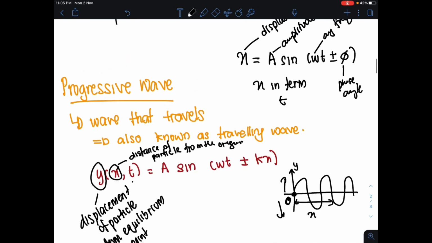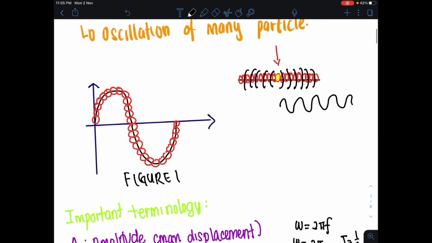Ini adalah x kita. So contoh, kalau kita berbalik ke graf ini dekat atas ni, saya cakap we have many particles dekat sini, betul? Many particles dekat sini. And then let's say I want to know a particle, katakan particle ini yang kita tengah cakap adalah this is the particle. Particle yang saya shade dekat sini. So particle sini sekarang dia tengah berada pada jarak x from the origin.